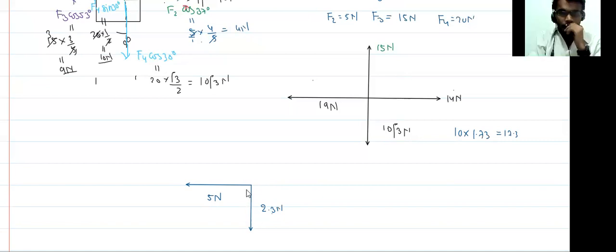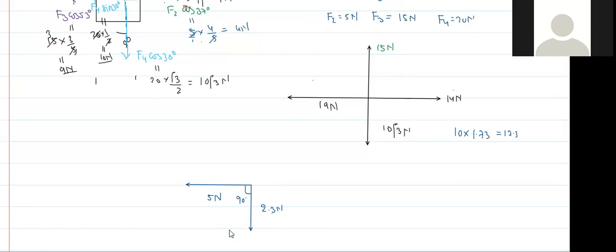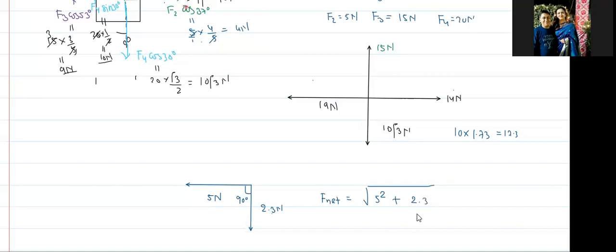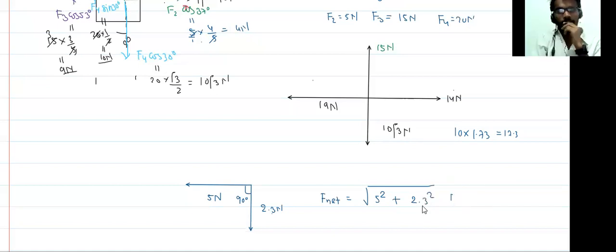Now the angle between these two forces is 90 degree. So what is the net force? That is root over 5 square plus 2.3 square. If you solve, you get the net force. So what is the direction?